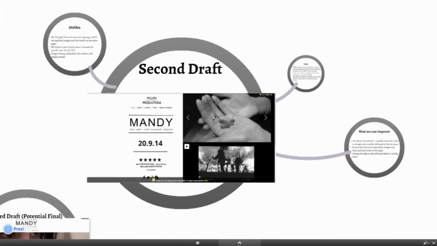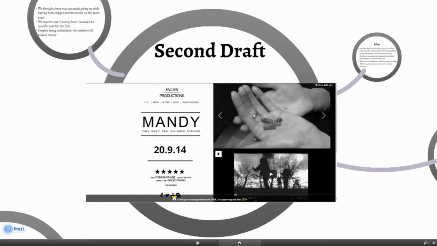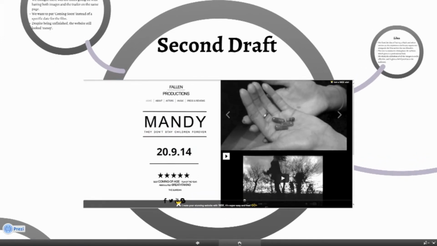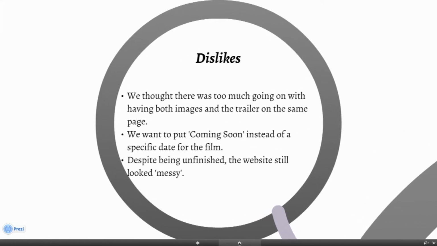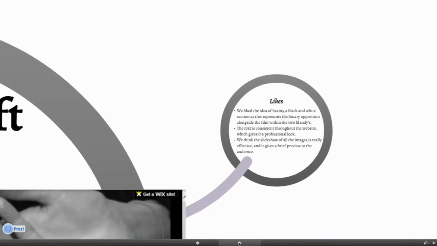This is the second draft, as you can see here. Dislikes were, we thought there was too much going on with having both images and the trailer on at the same page. We want to put coming soon instead of a specific date of the film. Despite being unfinished, the website still looked messy.